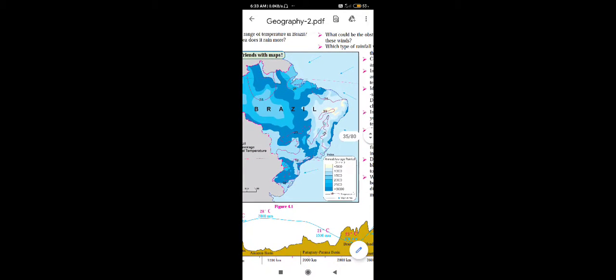So see students, here for the most part we find winds that move in a vertical direction, and due to that cyclones are not formed in the coastal areas. So that's why very rarely do tropical cyclones visit the coasts of Brazil.